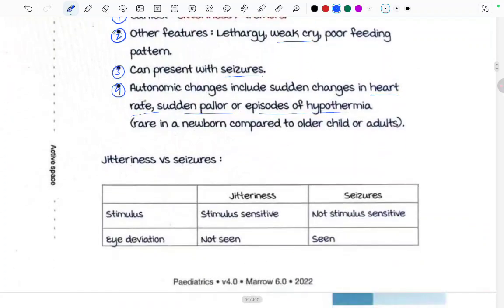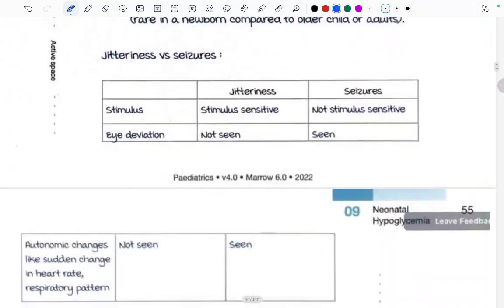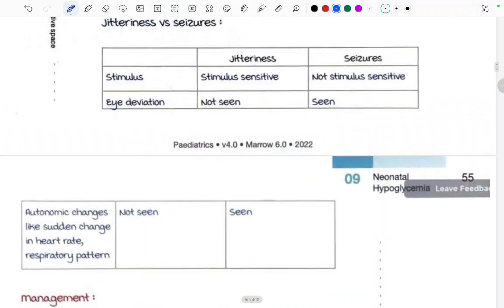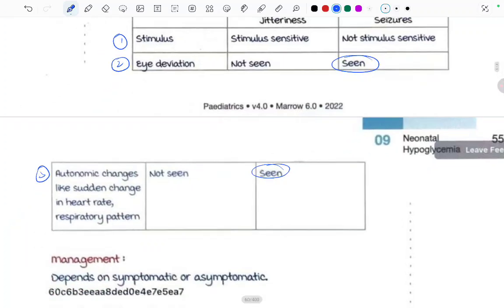Now coming to the difference between jitteriness and seizures, there are three headings under which they are differentiated. First one is the stimulus. Jitteriness is stimulus sensitive, and seizures are not stimulus sensitive. Second, eye deviation is seen in seizures only. Third, autonomic changes like sudden change in the heart rate or respiratory pattern are seen in seizures. Autonomic changes are not seen in jitteriness.